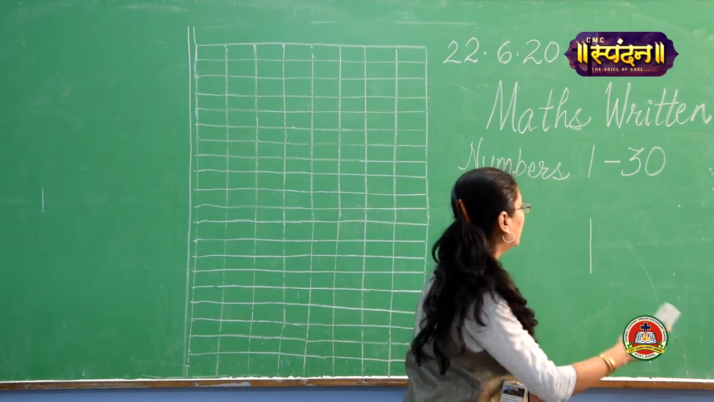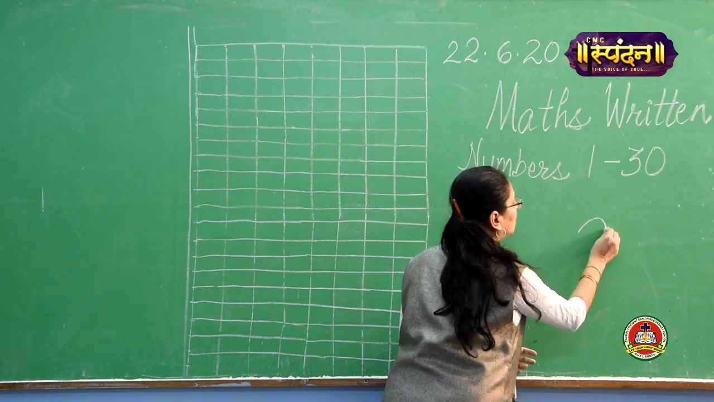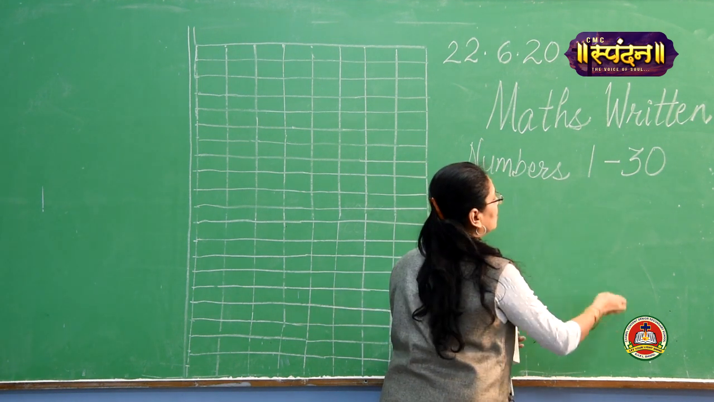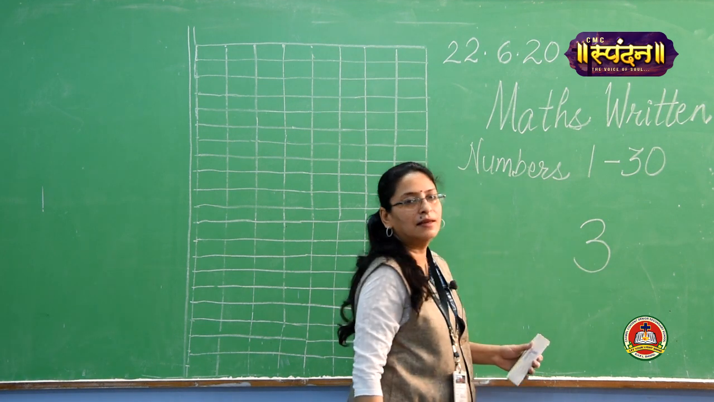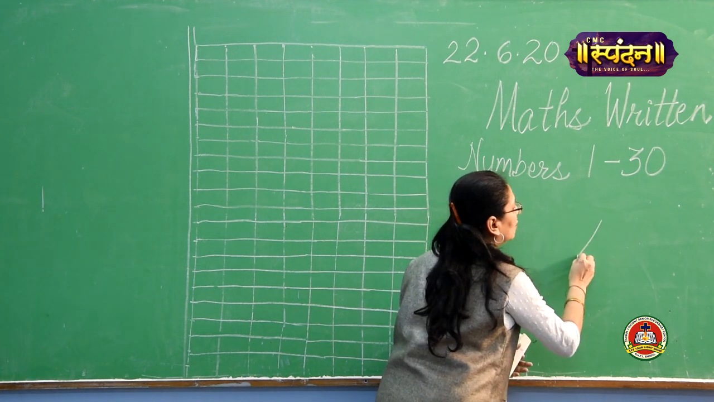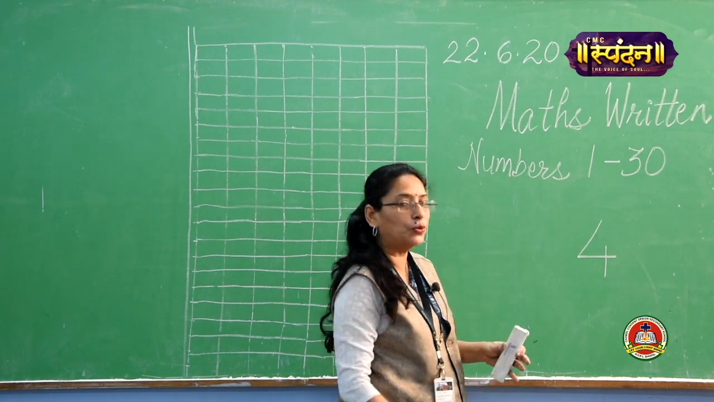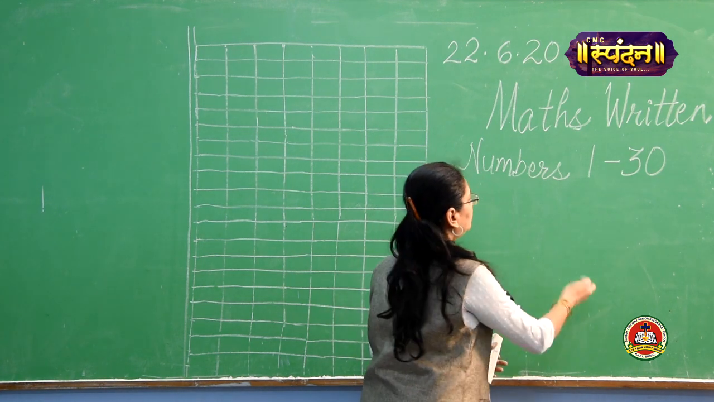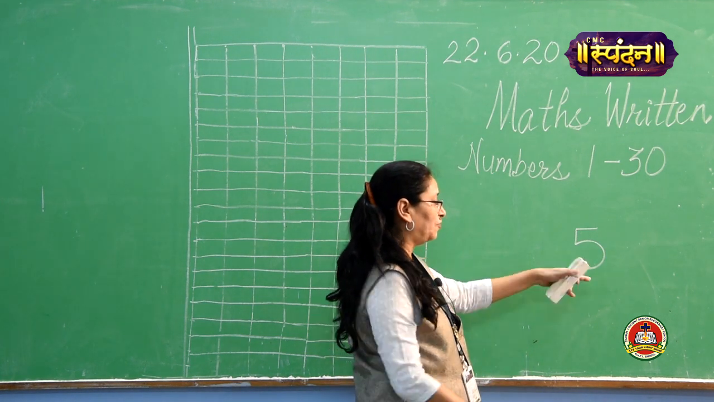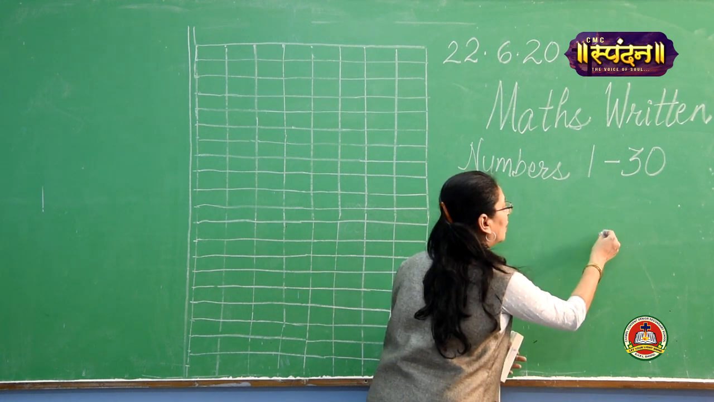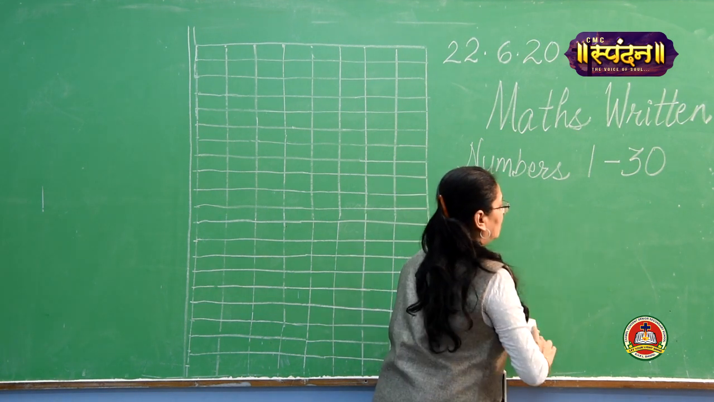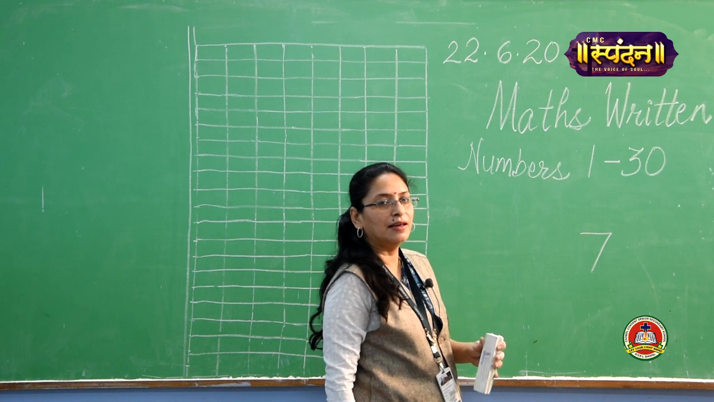Now the next number is number 2. Then comes number 3. Repeat after me a little louder. Then 4. Then comes number 5. Then number 6. Then 7. Repeat after me.